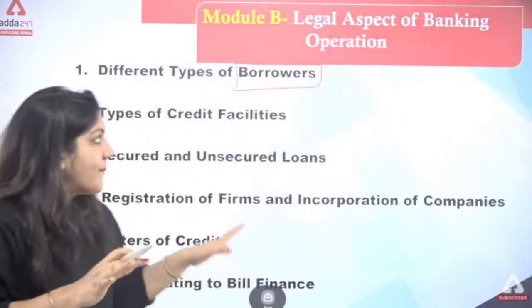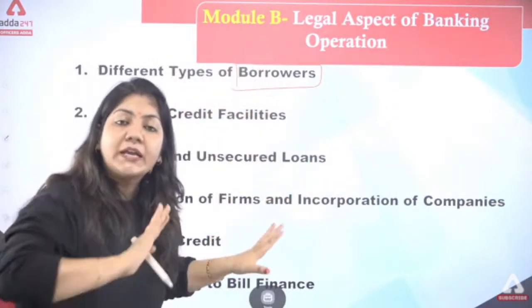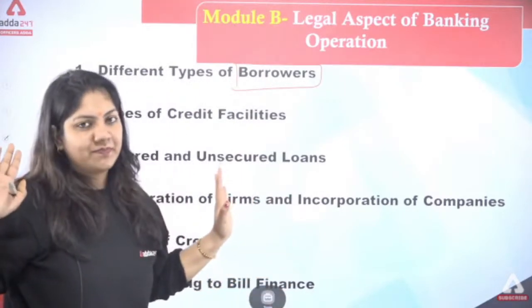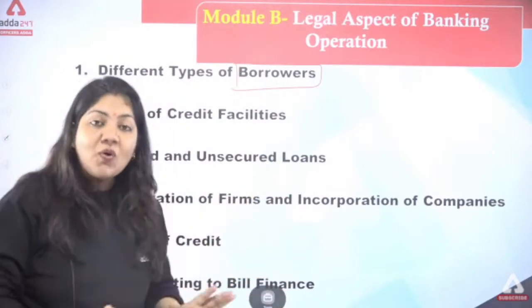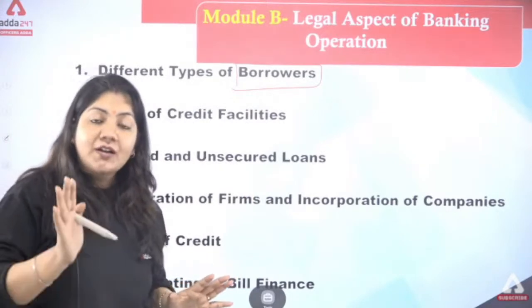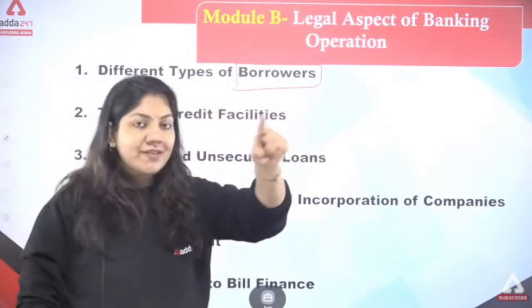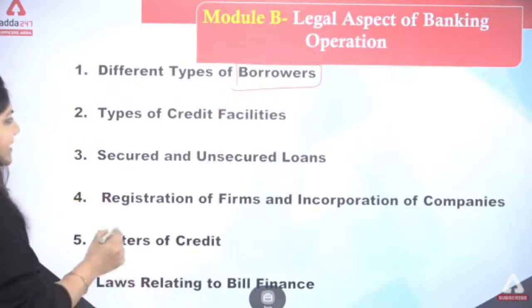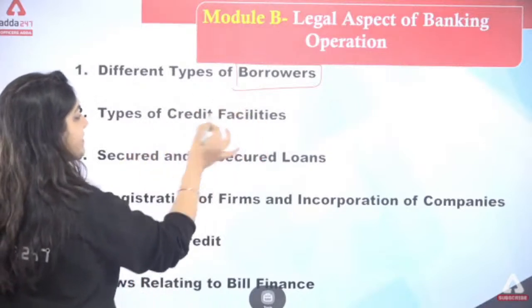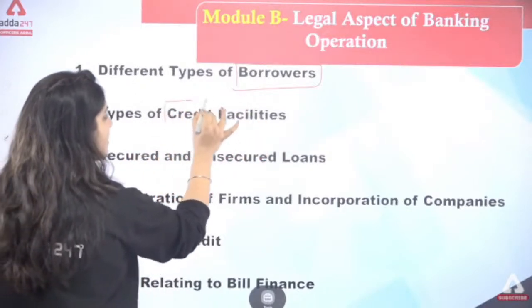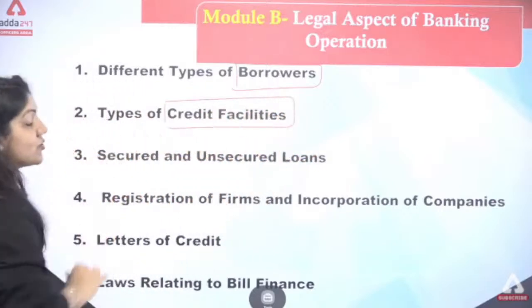So in this topic, first of all, module B contains no act. In a simple way, no act. You have to learn the different topics. So borrower is the first name. Second name, types of credit facility. So you have to learn one word, that is credit facility.